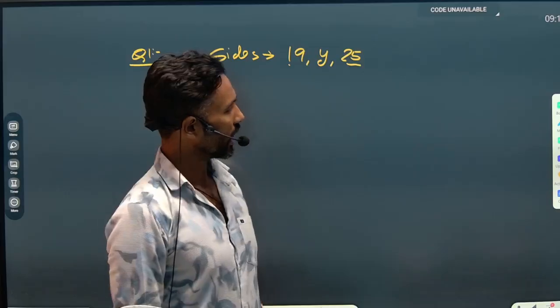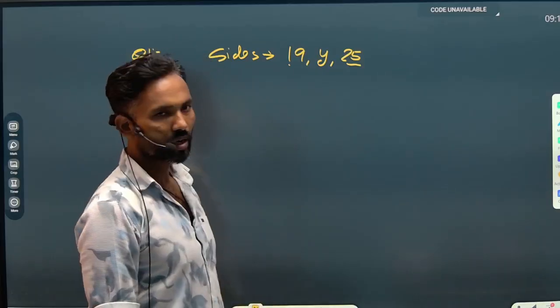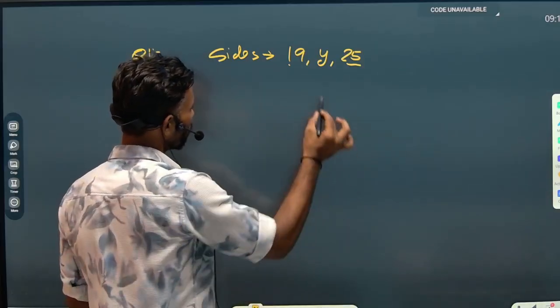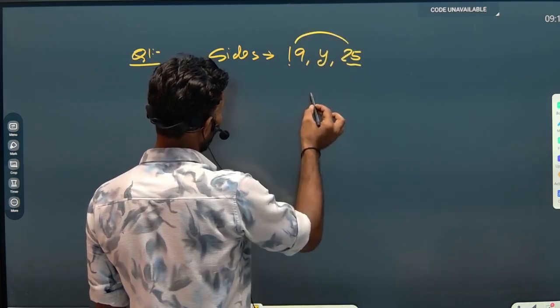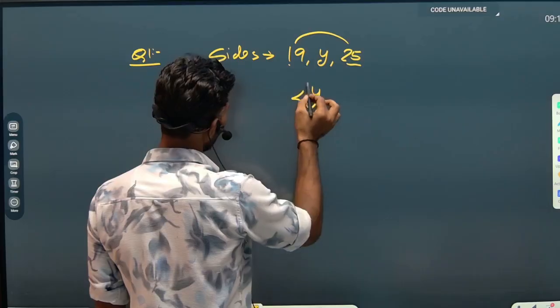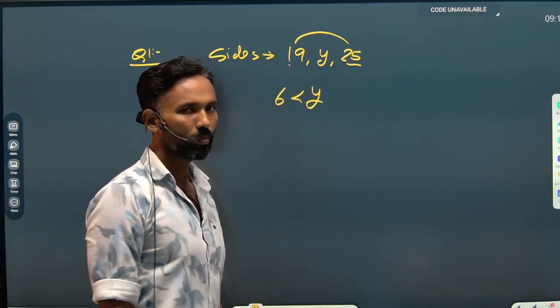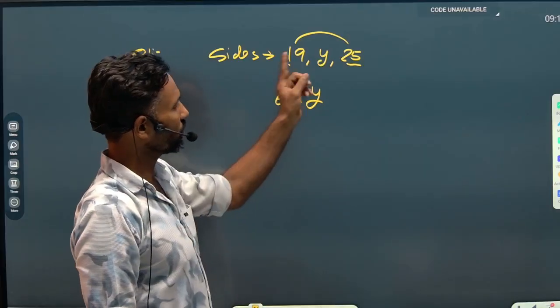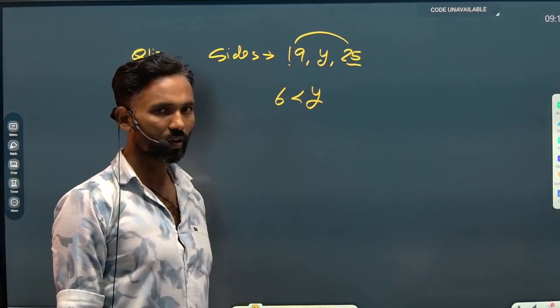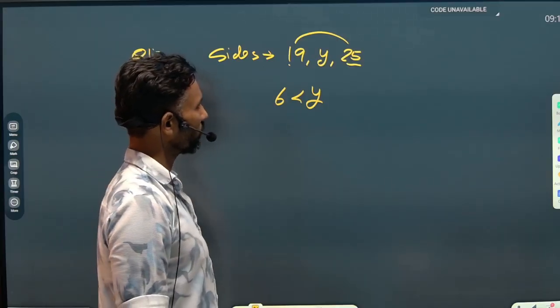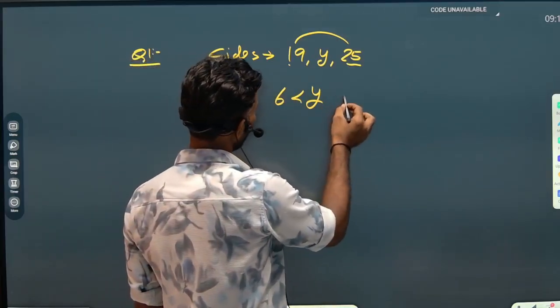As we discussed, y must be greater than the difference of these two given sides. So y will be greater than the difference of 19 and 25, that is 6, and y will be less than the sum of these two sides, 19 and 25. The sum of 19 and 25 is 44.